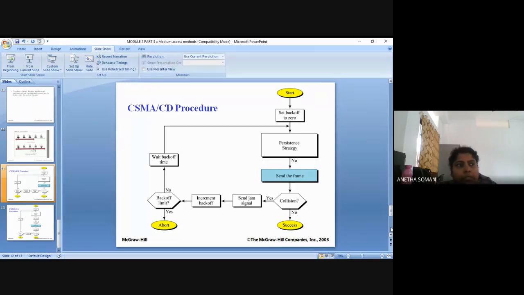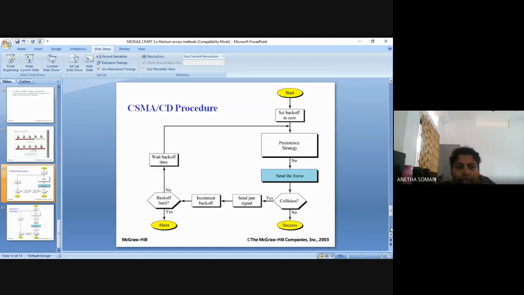If something happens and the data collides, the stations will wait for a random amount of time, which is nothing but the backoff time. So initially, when a station has a frame to send, it will set the backoff parameter to 0. Now, making use of any of the persistence strategies, it senses the line.